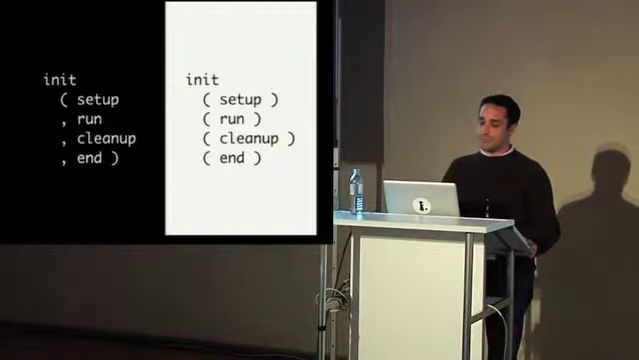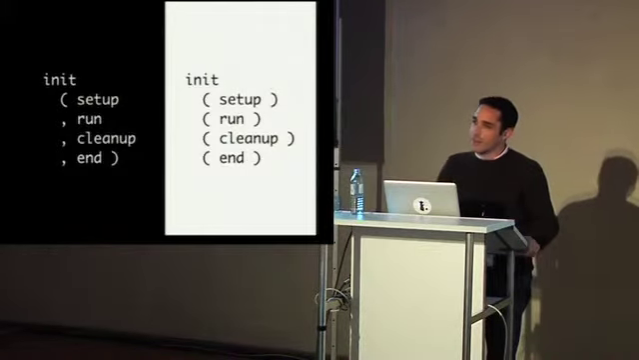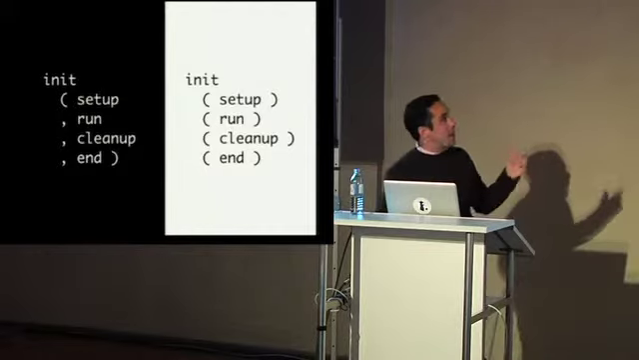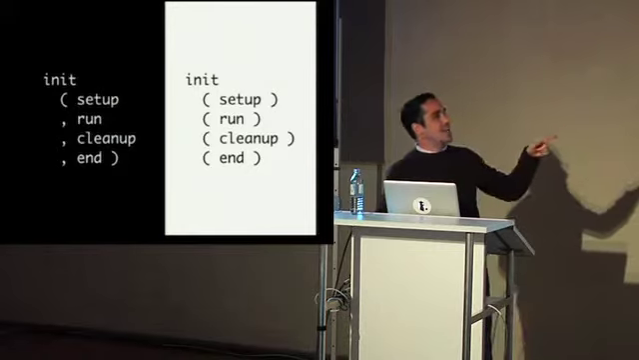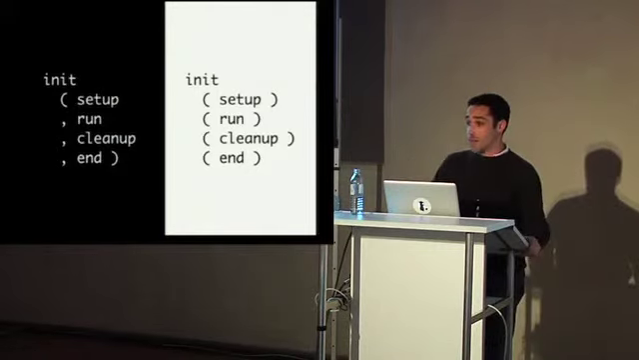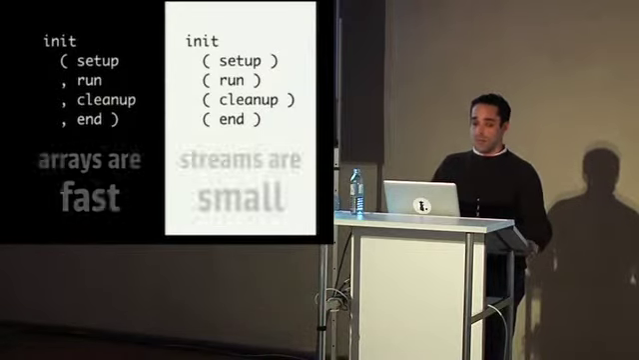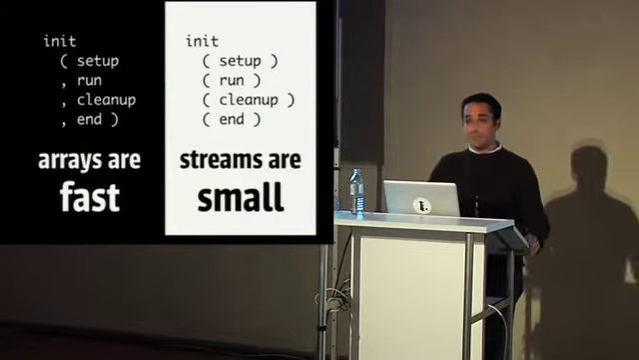It's the same thing. These two look very, very similar, and they should, because in the first init, you're passing it basically an array. It's an arguments object, I know, but it's basically an array. And the second one, you're sending things to it multiple times, as long as it returns something to keep listening. So what's the difference between these two things? Well, arrays are fast, streams are small.